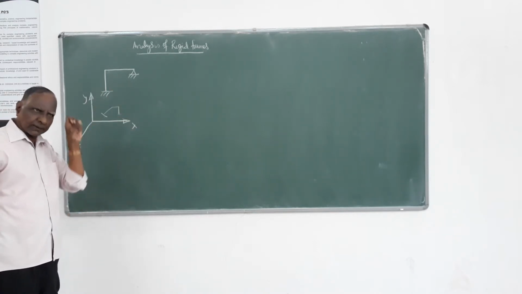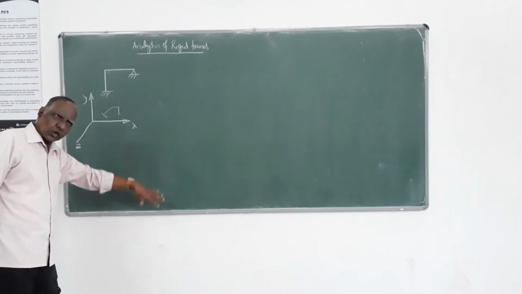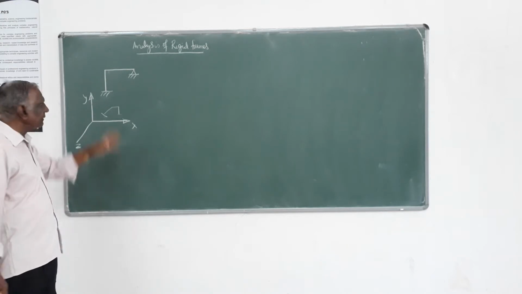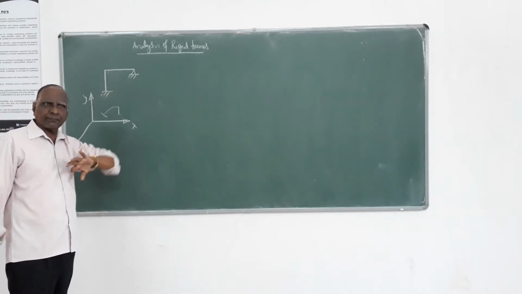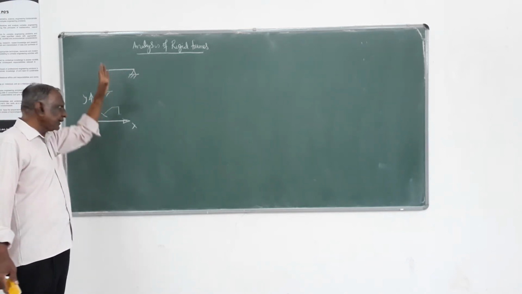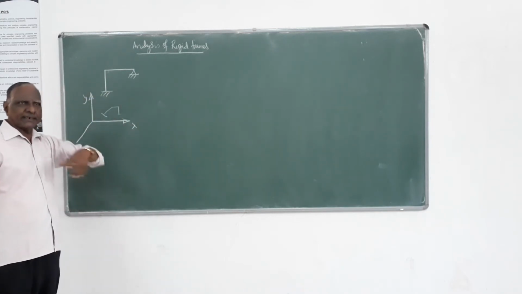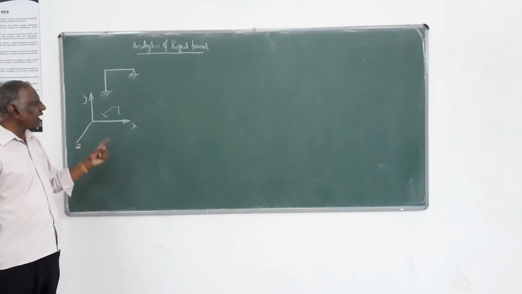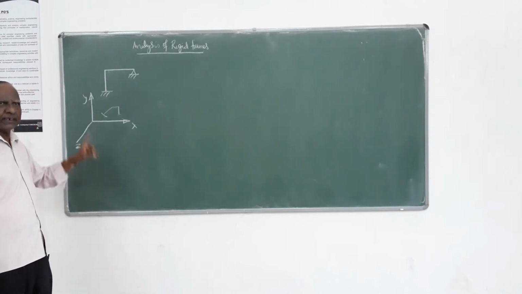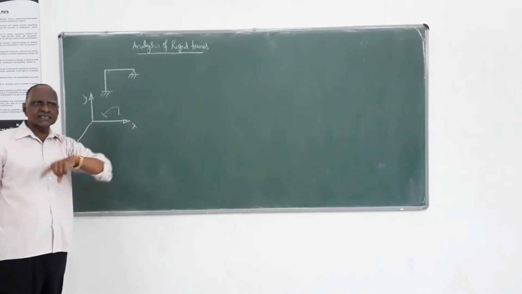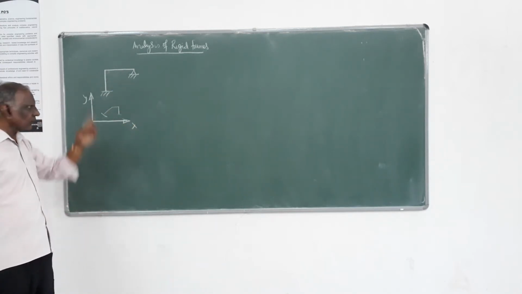That step remains the same. Then writing the slope deflection equation, second step, that also remains the same. Each member you have to take separately, whether it lies in the vertical direction or horizontal direction. Independently you have to take it and write the slope deflection equation in terms of the displacements identified in step 1.